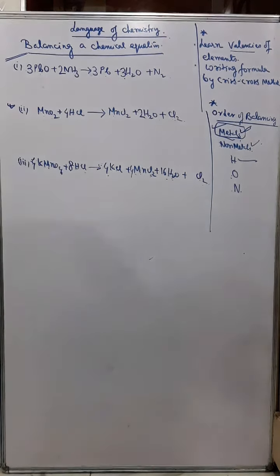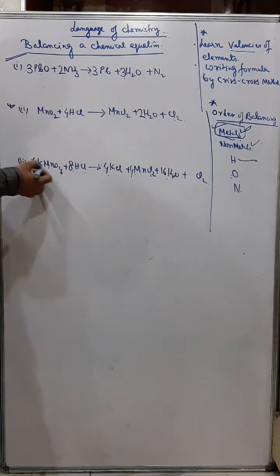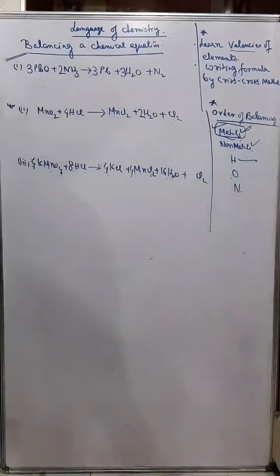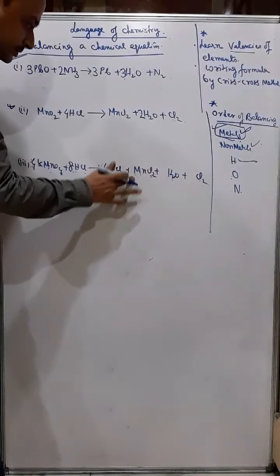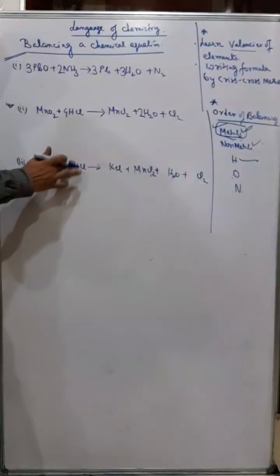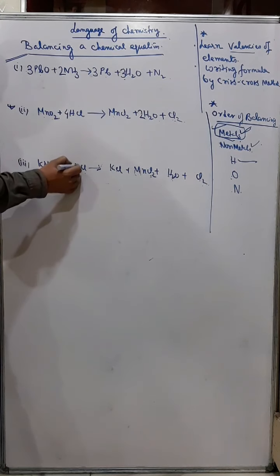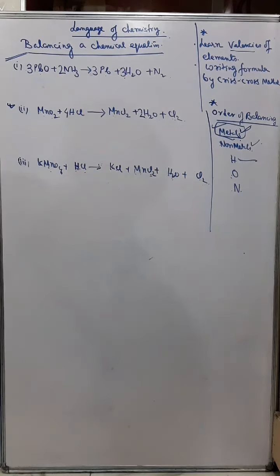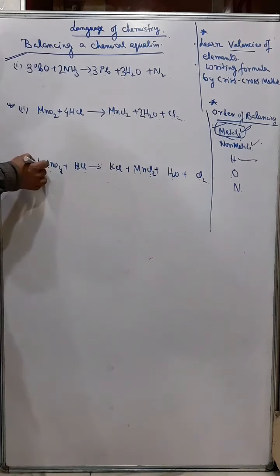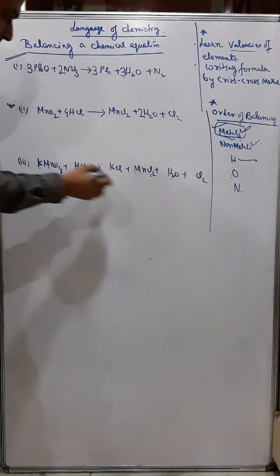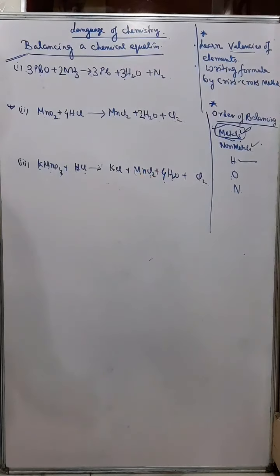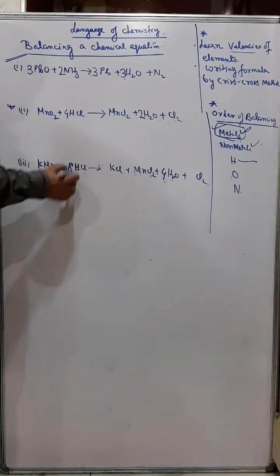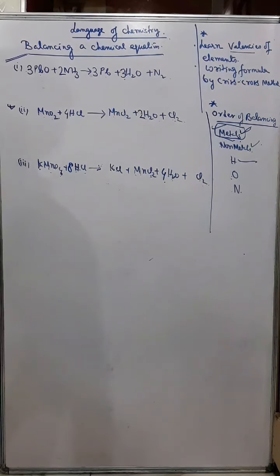Let's see again. So potassium 1, manganese 1, oxygen 4, hydrogen 8, chlorine is also 8.